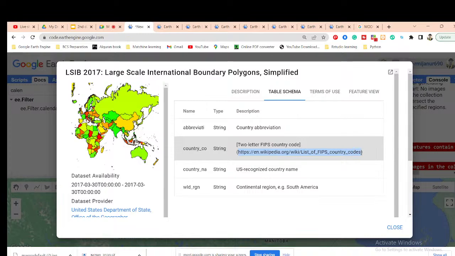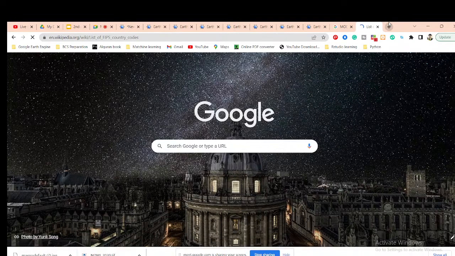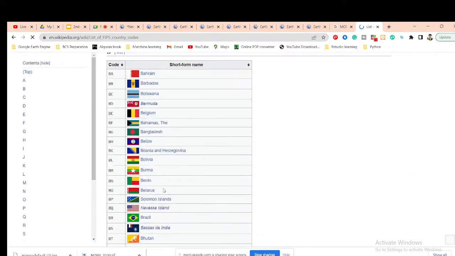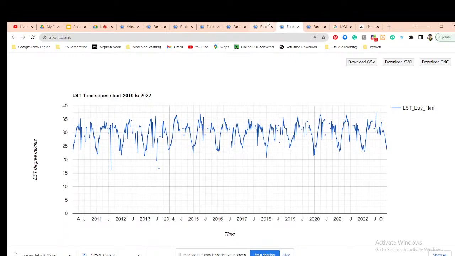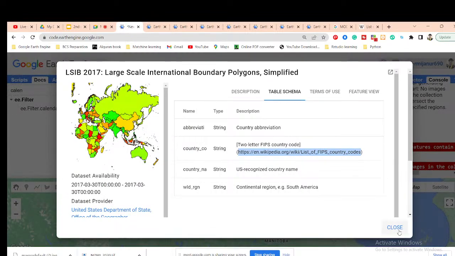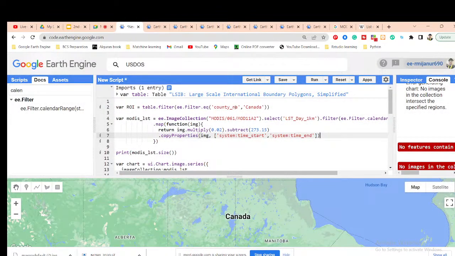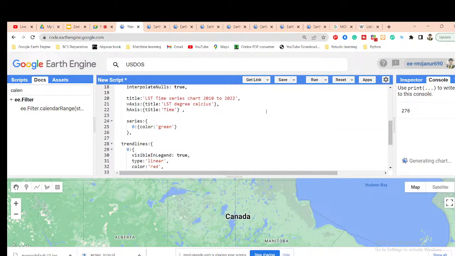I check. Okay, I use the country code. Sometimes spelling also will not be accurate, then I also face the problem about that. So, okay, CA for Canada. I put the wrong spelling in here. That's why it is like that. Country TRY. And now check. Okay, so I hope now it will work, but it needs some time.